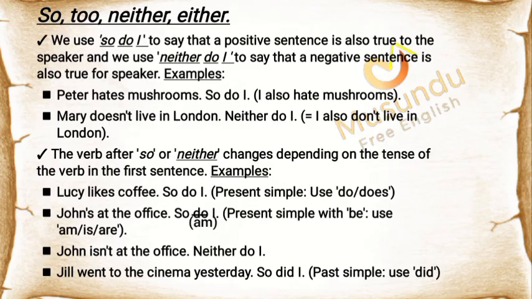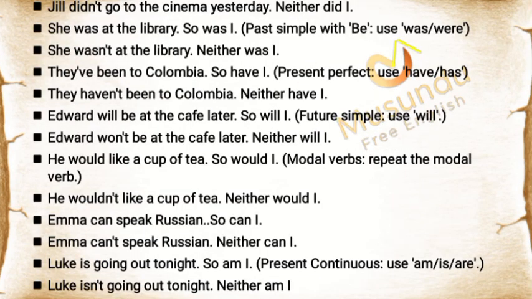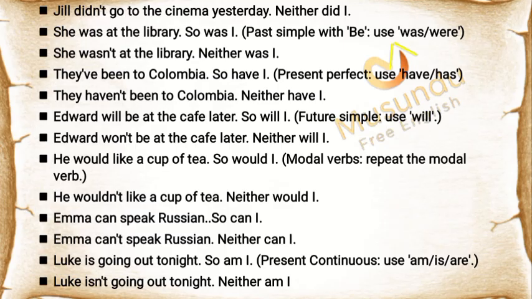Examples: Lucy likes coffee. So do I, present simple, use do/does. John's at the office. So am I, present simple with be, use am/is/are. John isn't at the office. Neither am I. Jill went to the cinema yesterday. So did I, past simple, use did. Jill didn't go to the cinema yesterday. Neither did I. She was at the library. So was I, past simple with be, use was/were.